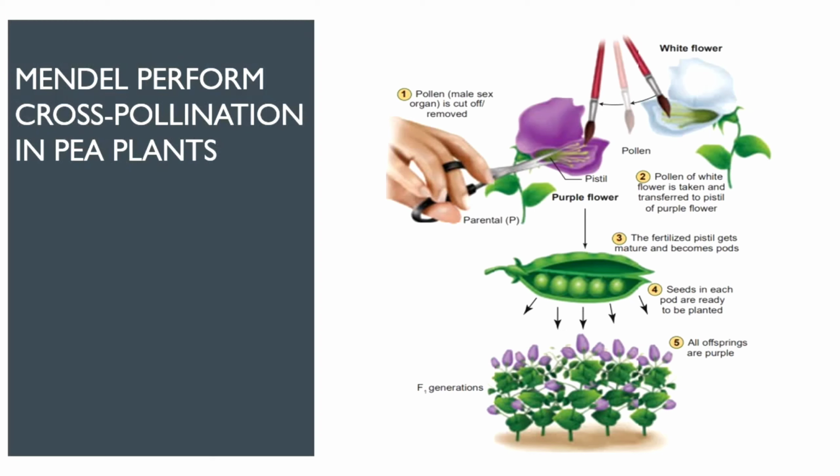How did he do that? He did it by the process known as emasculation. Removal of pollen grains from the plant before the pistil, the female organ, matures is known as emasculation. Then he took the pistil of some other plant and artificially, in the laboratory, fused them, and all the offspring which were received were cross pollinated offspring.